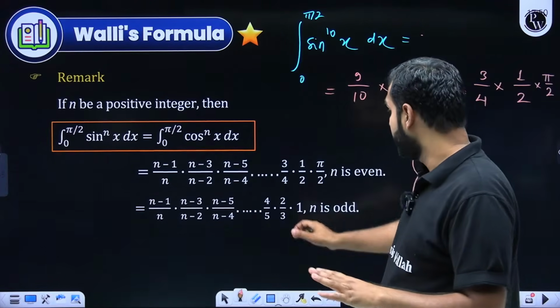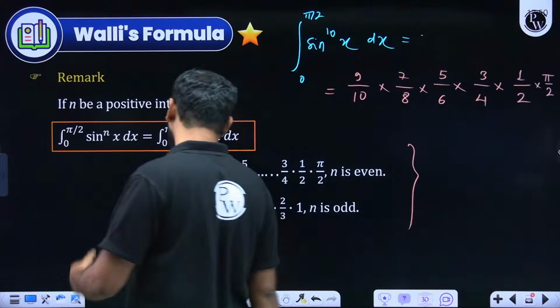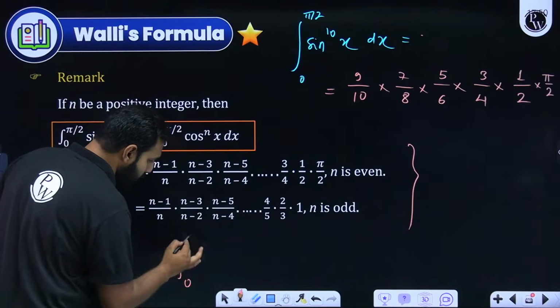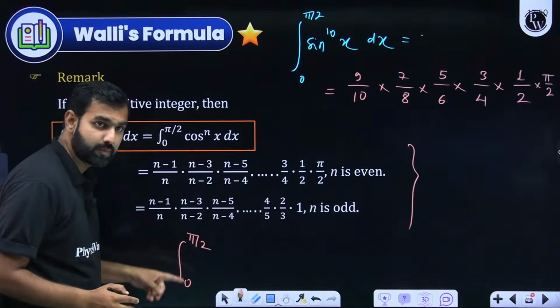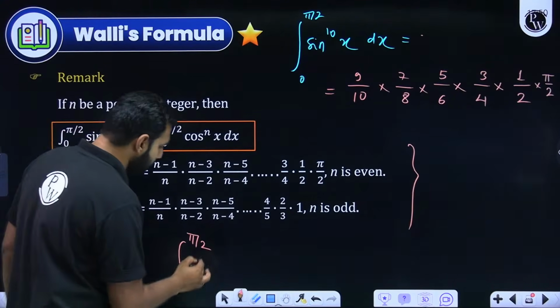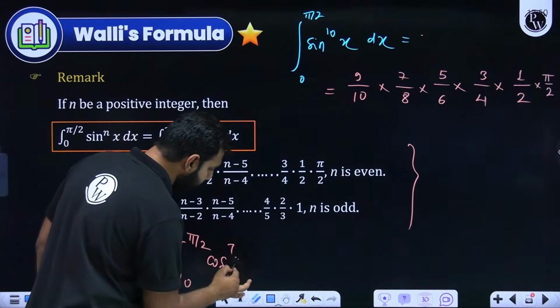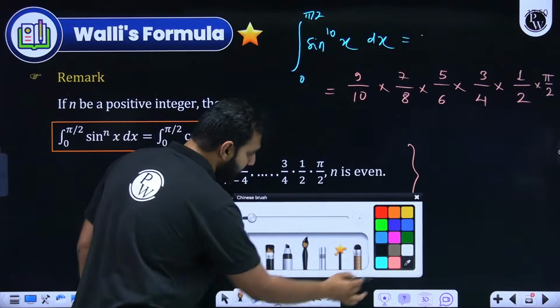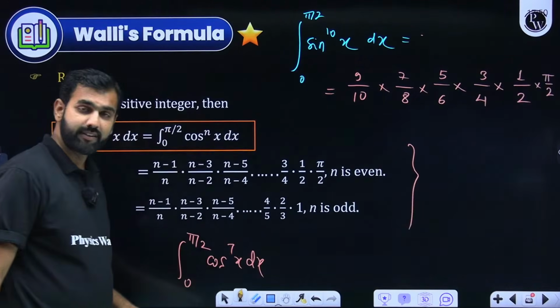Second property: if n is odd, then what happens? Let's say I'm solving another one. Let's say 0 to pi by 2. That's the limitation. The limit should be 0 to pi by 2. And there, let's say you're given cos x to the power 7 and it needs to be integrated. So again, I hope you're understanding it.